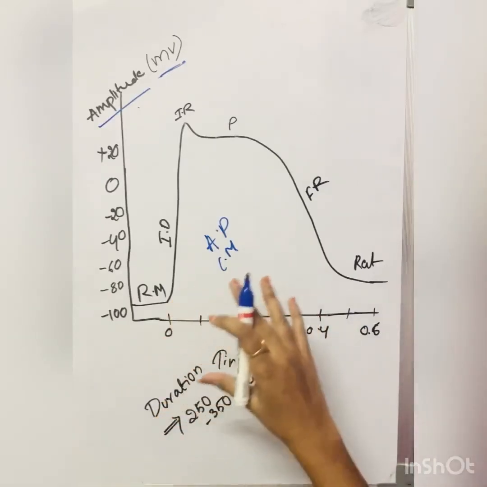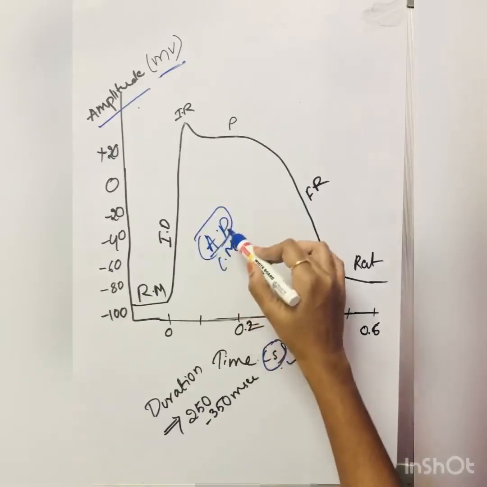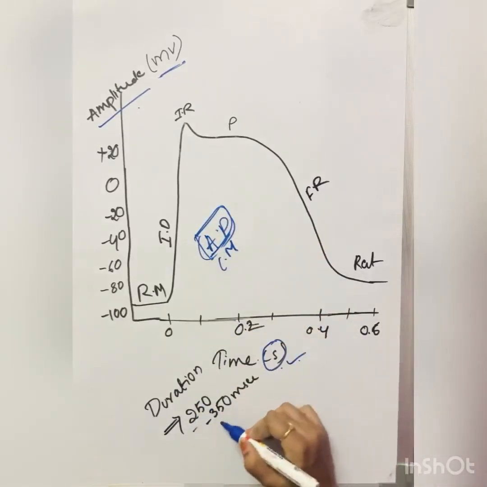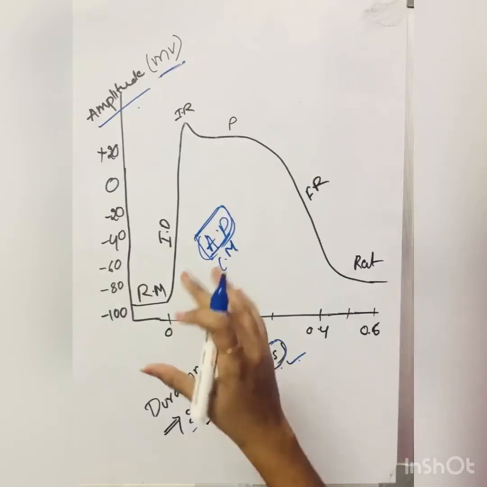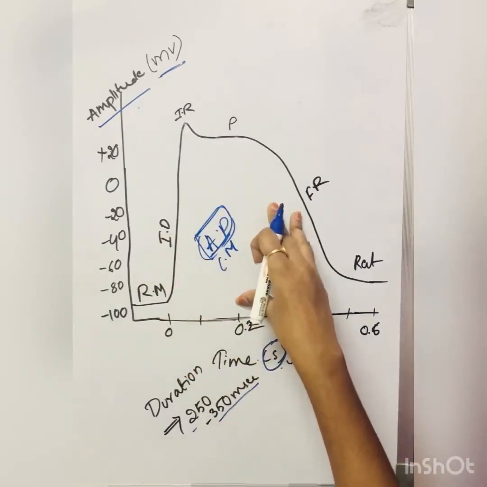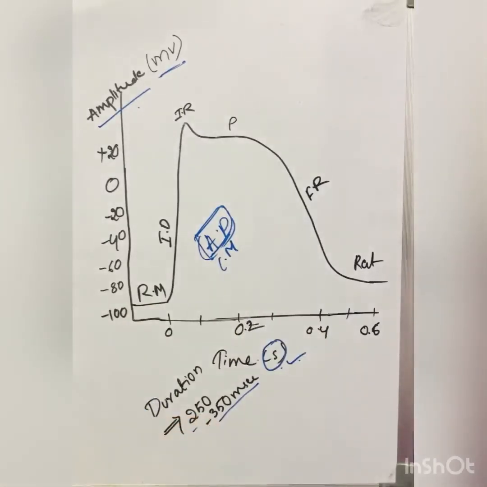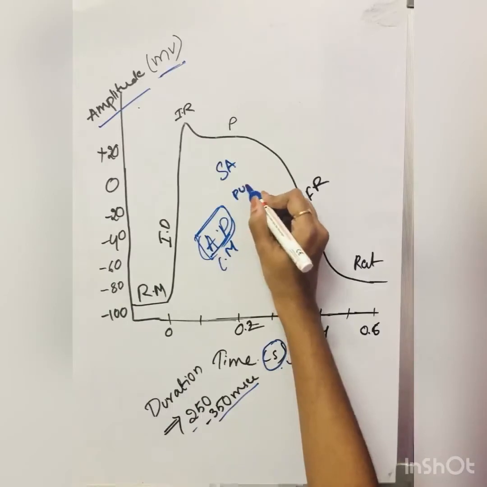Normally the duration for the cardiac muscle to go through all 4 phases of the action potential is about 250 to 350 milliseconds. In that time, the entire process should be done. That means the stimulus should be passed from the SA node to the Purkinje fibers.